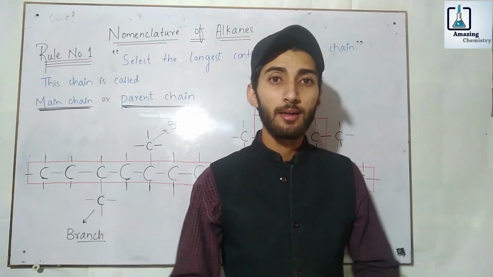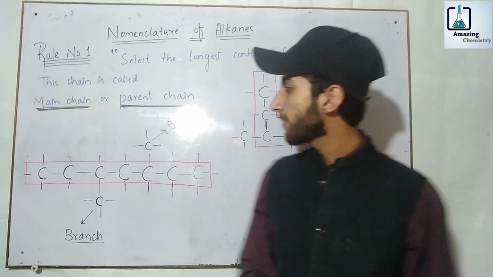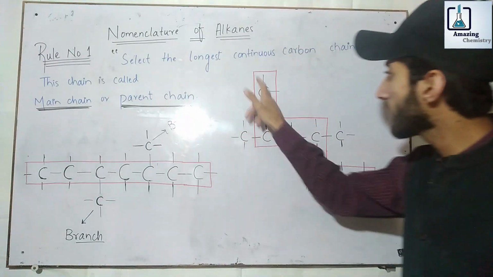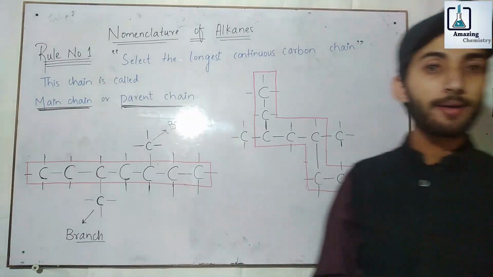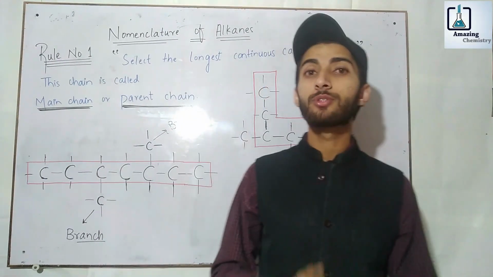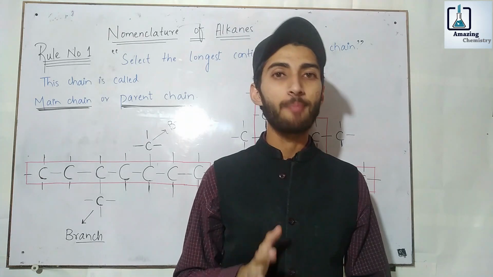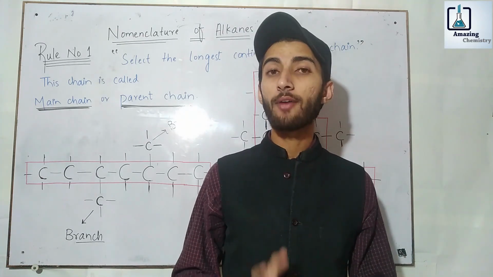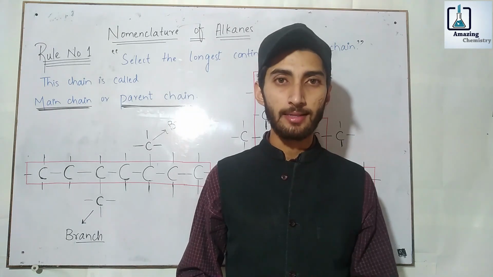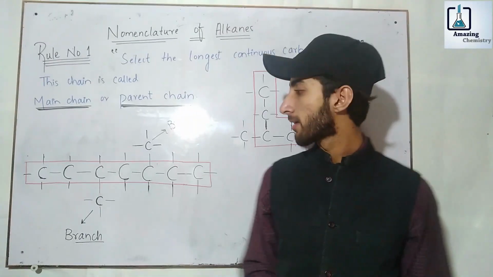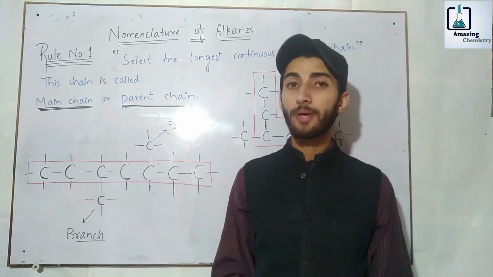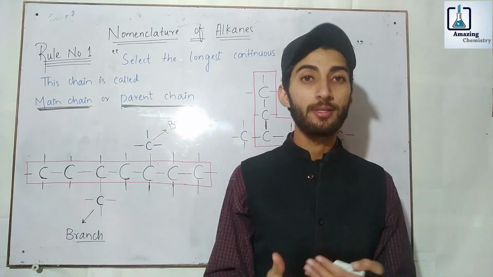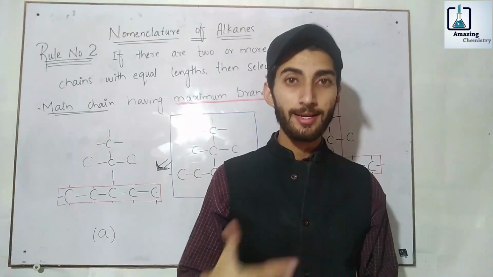So guys, the main chain or parent chain may be in a horizontal position, maybe in a vertical position, or maybe in a zigzag manner. No matter the orientation of the chain, you just select the main chain having the maximum number of carbon atoms. This is the very first rule while writing names of alkanes. One more thing: when you select a main chain or a parent chain, all other alkyl chains act as branches. Okay, let's move to the next rule.